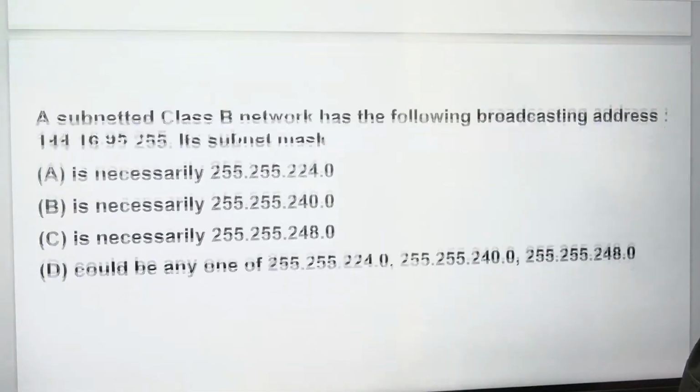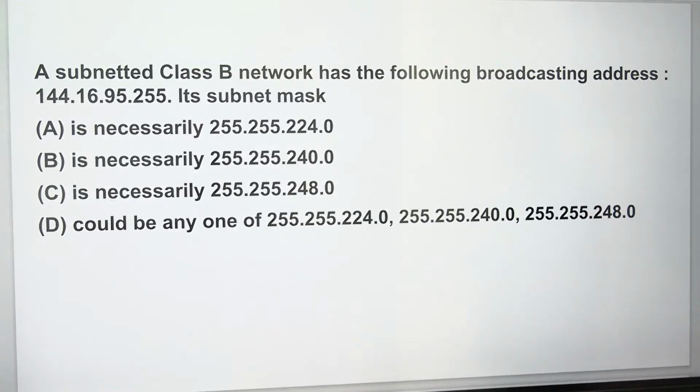Next one. Can you try this? What is the answer for this?